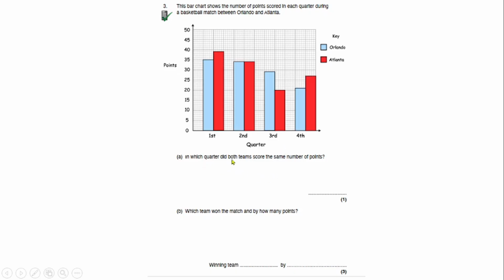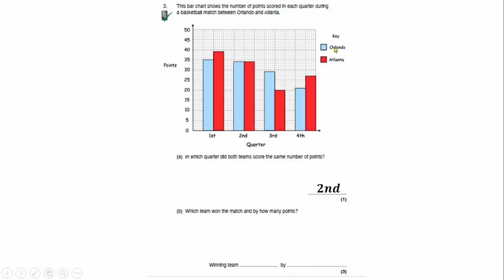In which quarter did both teams score the same number of points? If you look at it, Orlando scored around 34 points here, and Atlanta also scored 34 points. So they have the same points in the second quarter. Then, which team won the match and by how many points?